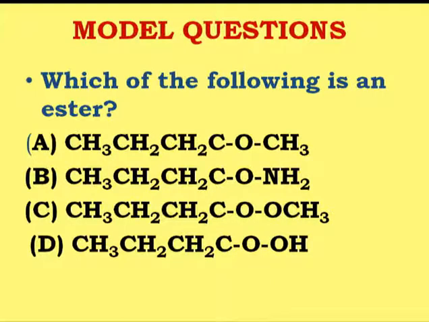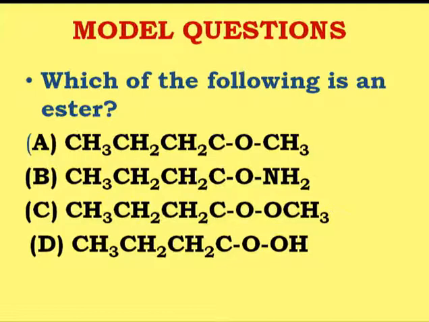Now, if you look at the first option A, as we have discussed earlier, the ester bond formation takes place between the hydroxyl group and the carboxylic group. So in option A, there is no hydroxyl group involved.